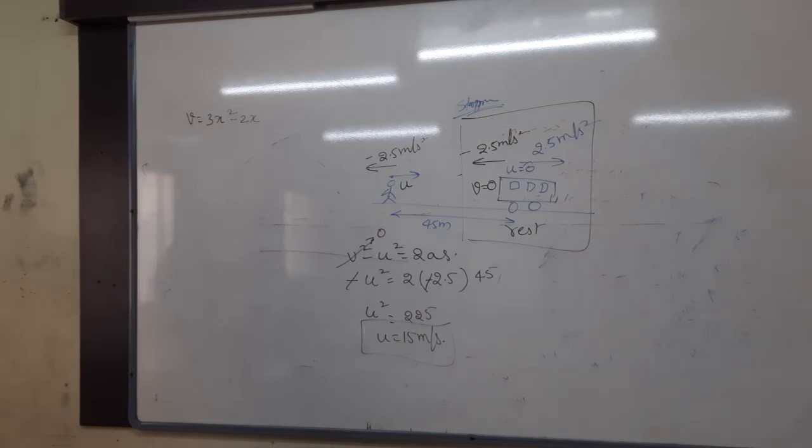I have given the function. Variable acceleration, otherwise constant acceleration. Whenever I give the function, that is a variable acceleration.